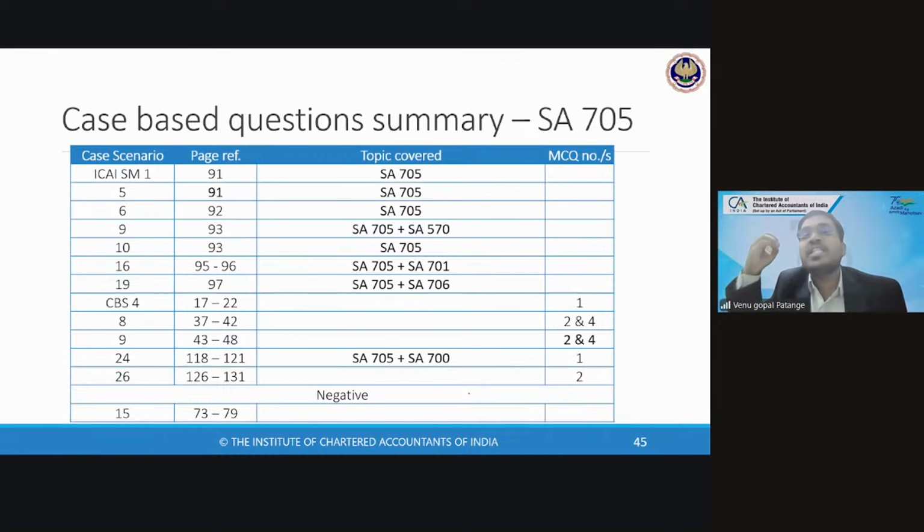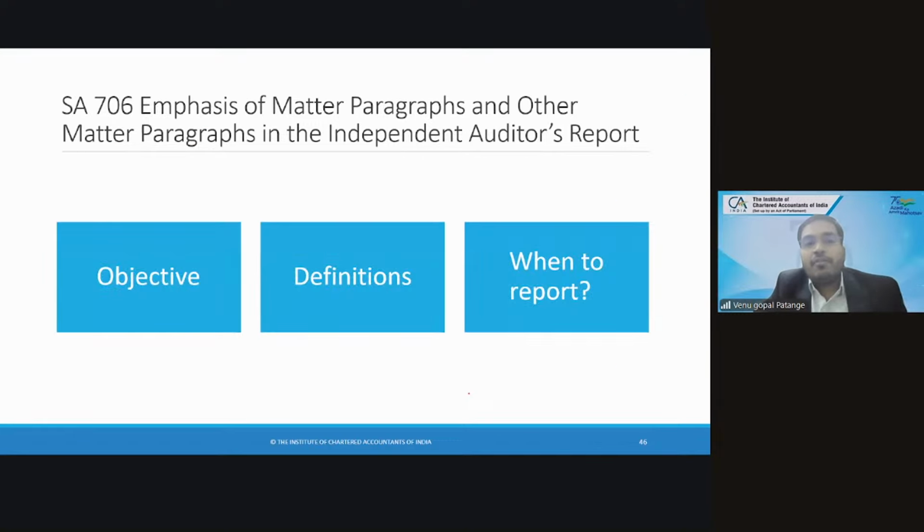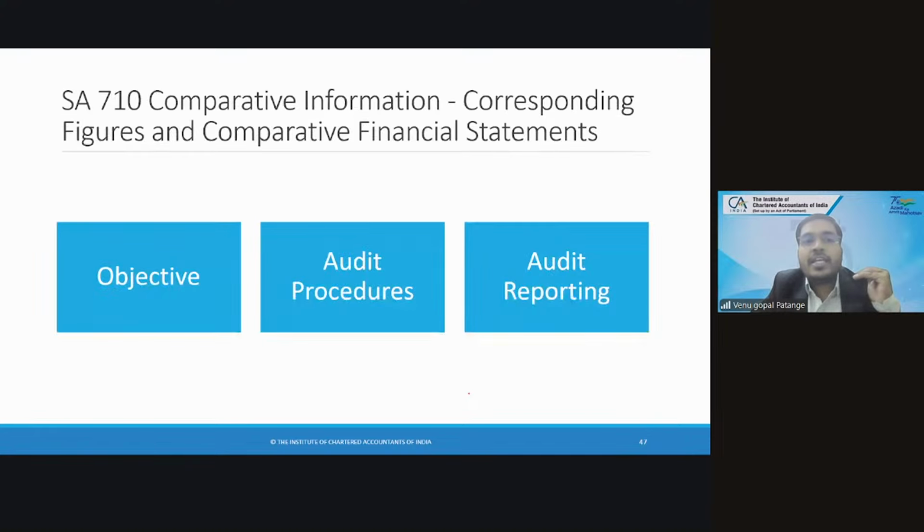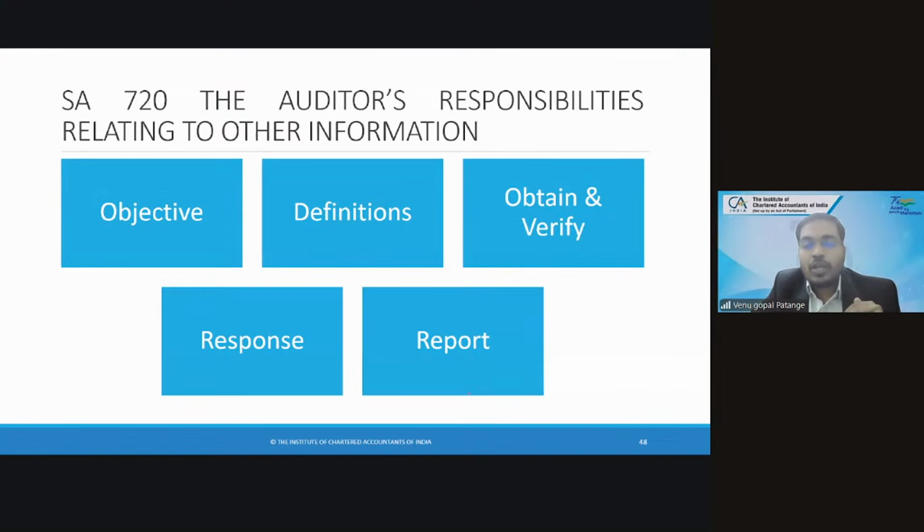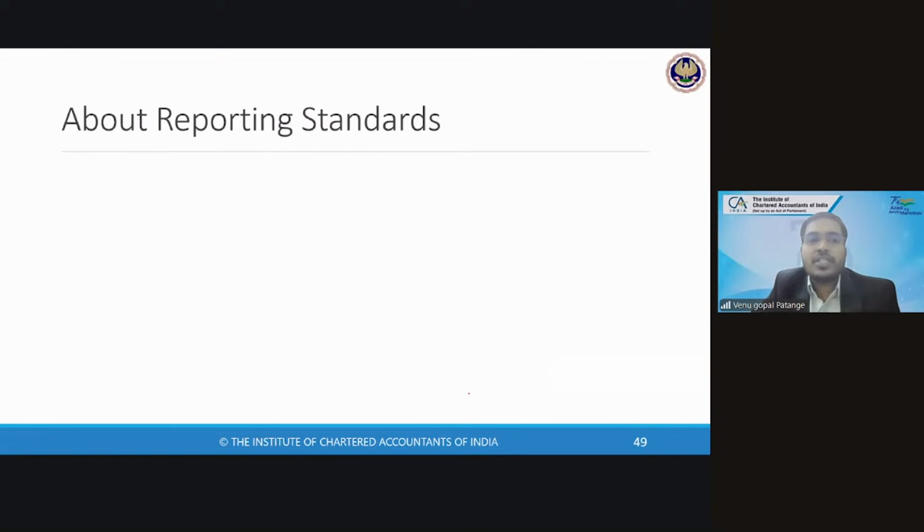Then we came to SA 705, and along with miscellaneous topics, we understood SA 705. This is the homework for today. In the next class, we will be discussing SA 706, SA 710, SA 720.